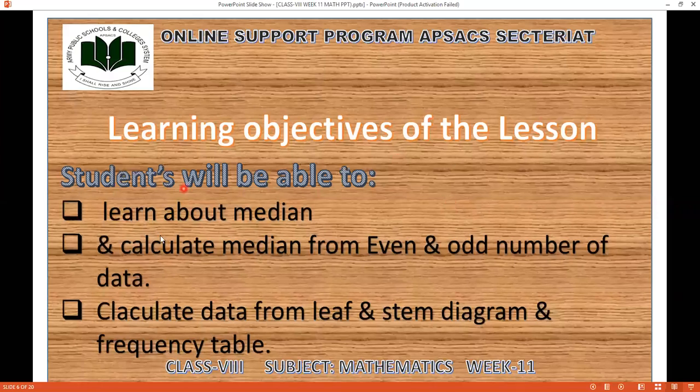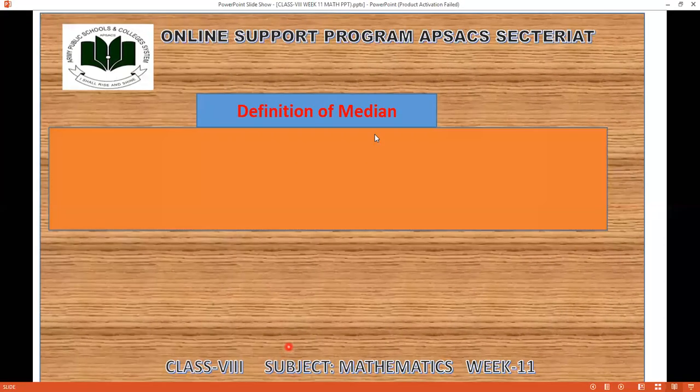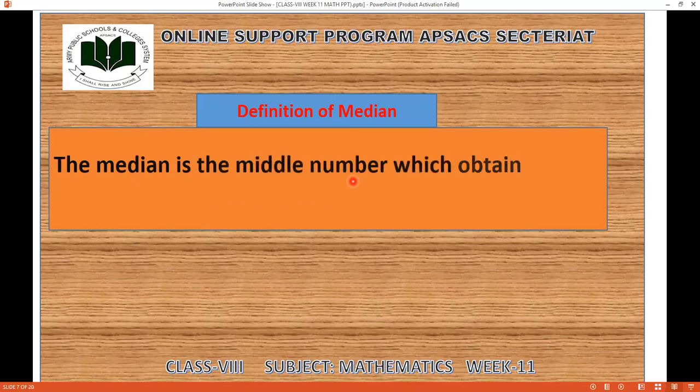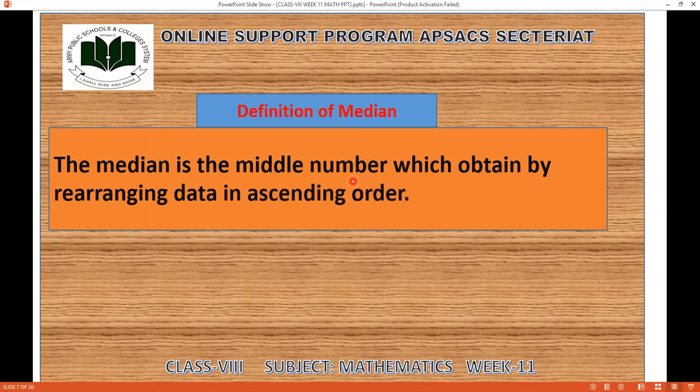Students will be able to learn about median and calculate median from even and odd number of data, calculate data from leaf and stem diagram and frequency table, and then you have to find median from these diagrams. Here we are having the definition of median. Before moving to the calculation of median, we'll see what is median. The median is the middle number, obtained by rearranging data in ascending order.